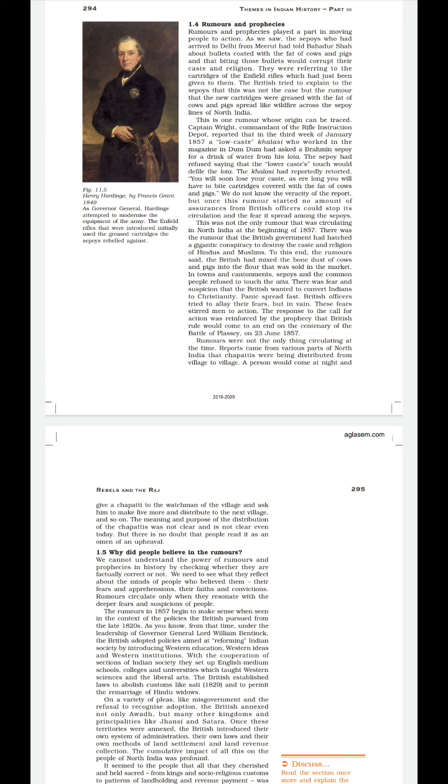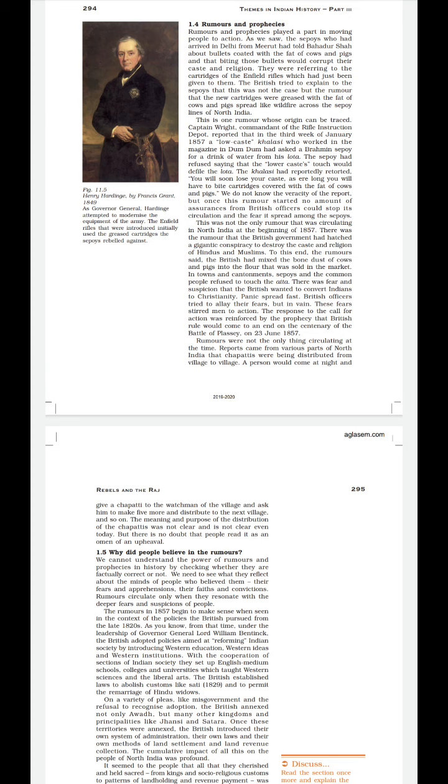Now the rumor which was spread in 1857 could be easily understood if we see the policy of 1820 of the British. The British had adopted the policy of reforming Indian society by introducing Western ideas, thought, and Western education. They even set up English medium schools, colleges, and universities, which taught Western science and Western art. Now, the British had also established laws to abolish customs like sati and to permit widow remarriage.